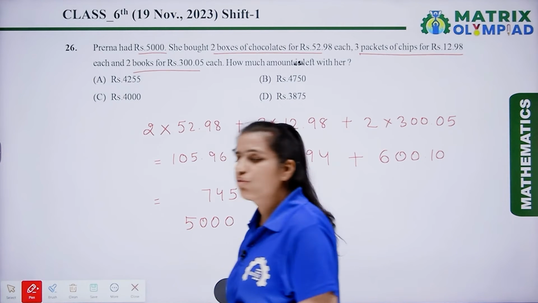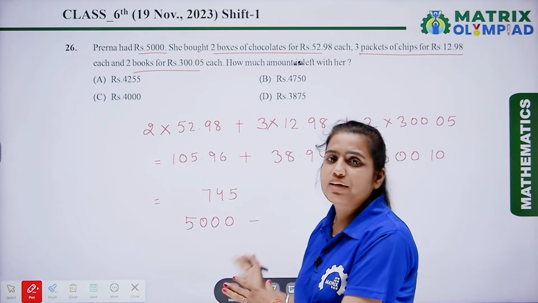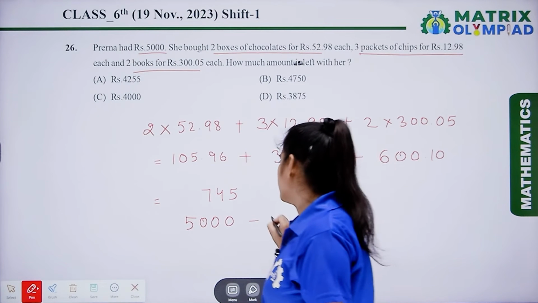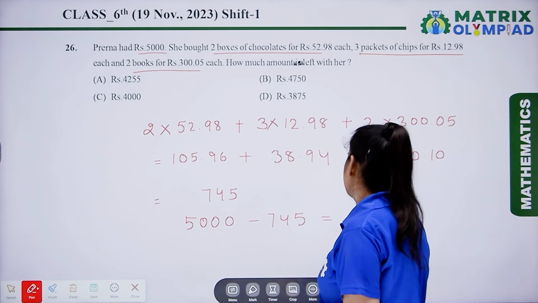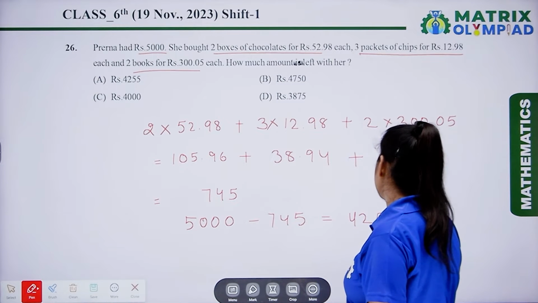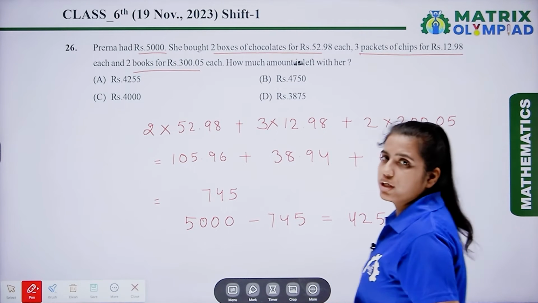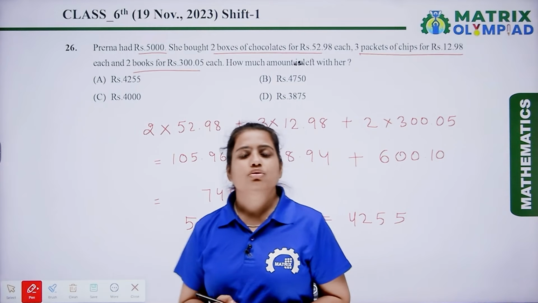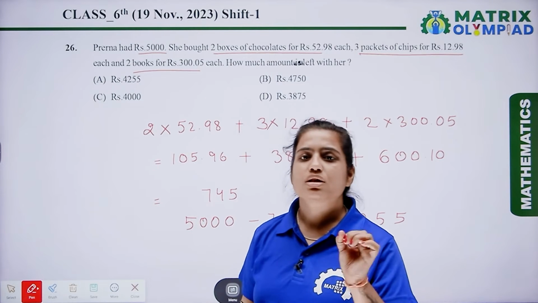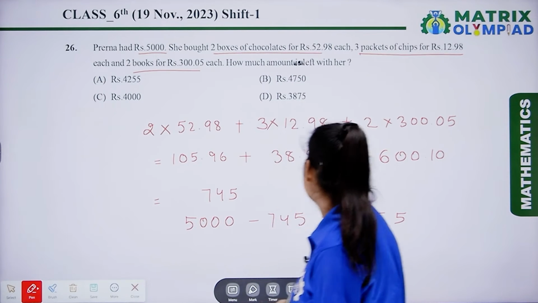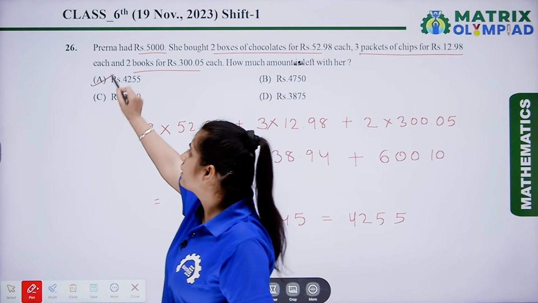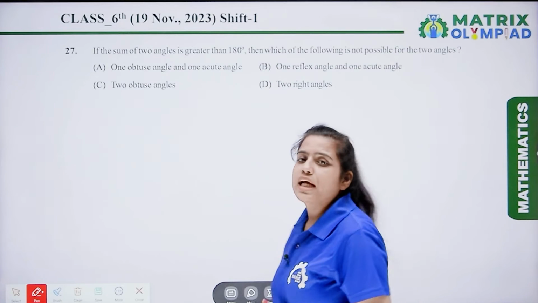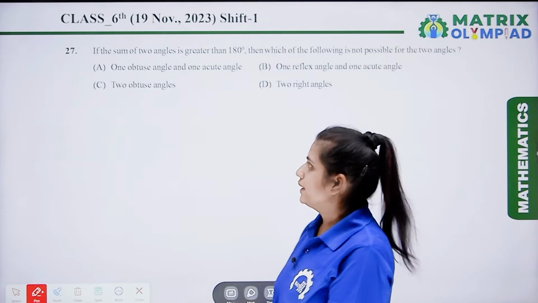We get from subtracting 745 from 5,000. So after subtraction we get 4,255. So here the total amount left with Prerna was 4,255. So here option A is the correct answer. Now the next question is question number 27.